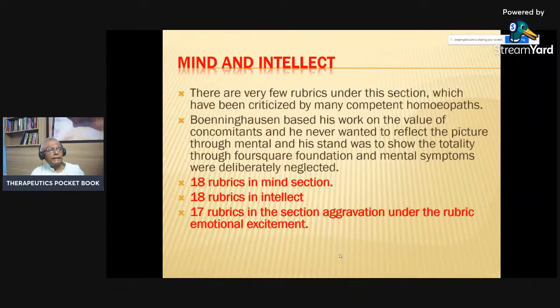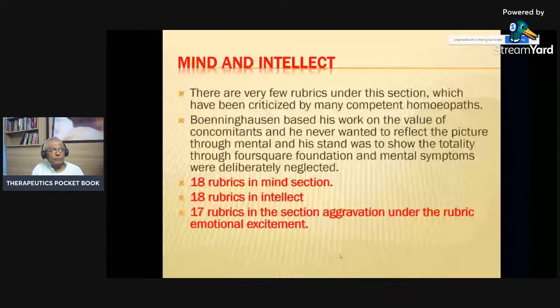Now, what about the mind and intellect? There are few rubrics under this section, which has been criticized by many competent homeopaths. Bonninghausen based his work on the value of concomitant, and he never wanted to reflect the picture through the mental, and his stand was to show the totality through 4 square foundations, and mental symptoms were deliberately neglected.